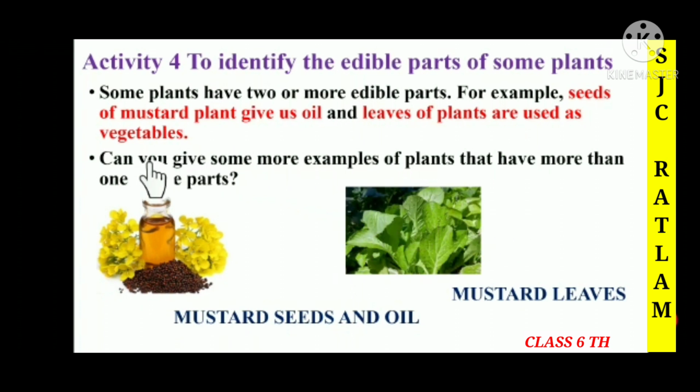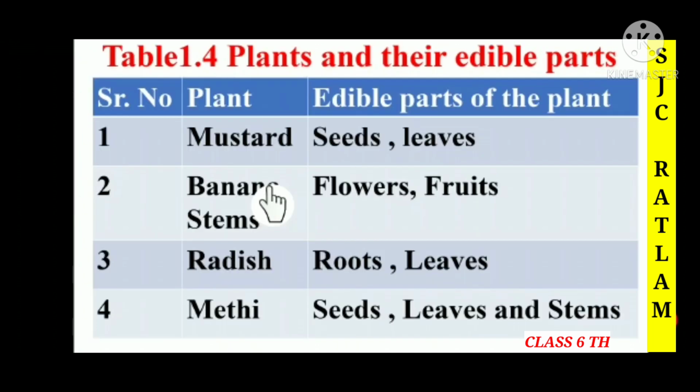So children, now we are going to discuss more examples of plants that have more than one edible part. So children, here in this table 1.4, plants and the edible parts. For mustard, the edible parts of the plant are seeds and leaves. For banana we can see that it is stem, flowers and fruits.